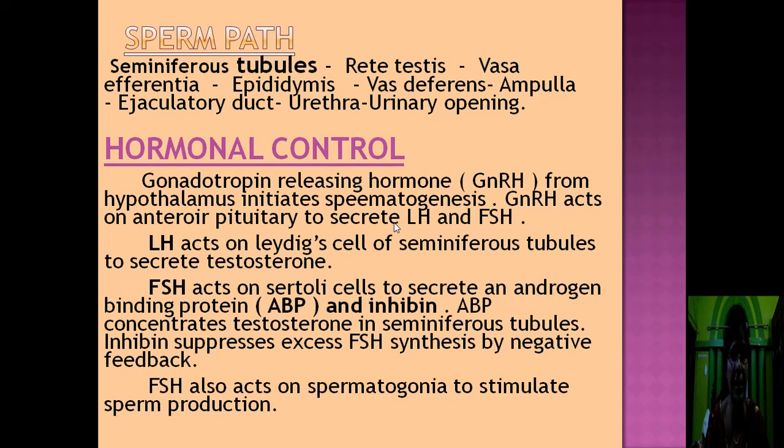Inhibin suppresses excess FSH synthesis by negative feedback mechanism. When the FSH concentration increases, at that time inhibin suppresses the secretion of FSH, that is known as negative feedback mechanism. FSH also acts on spermatogonia to stimulate sperm production.